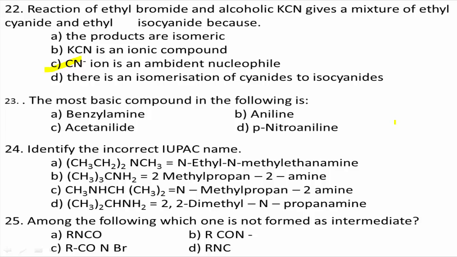In benzylamine, the formula is C6H5CH2NH2. The lone pair of nitrogen is not in conjugation with the benzene ring and is free for donation to an electrophile. So benzylamine is the most basic compound. Therefore, the correct answer for this question is option A, benzylamine.